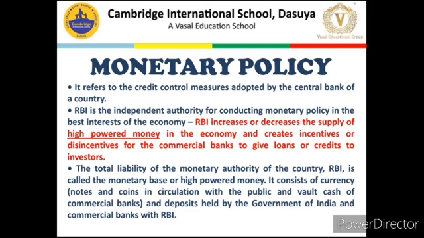Now we are talking about two situations. First is excess demand and second is deficient demand. If there is excess demand, it implies that people have already got more cash in their pockets. So at that point of time, RBI will use contractionary monetary policy, meaning it will try to contract the money supply in the economy, and vice versa.